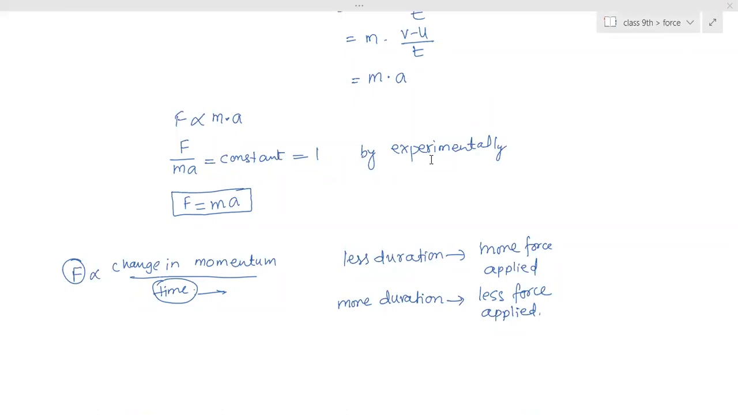So what is the second law of motion? The rate of change of momentum is directly proportional to the applied force and is in the direction of force.